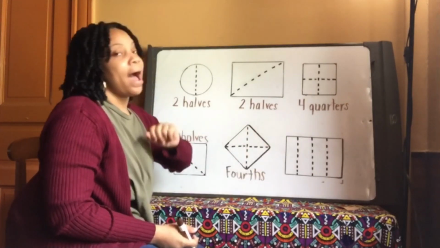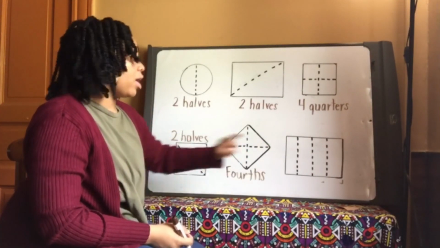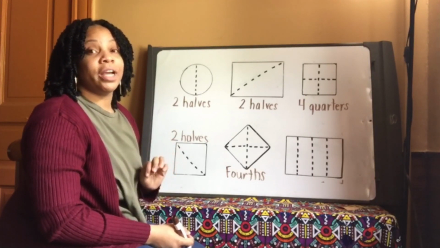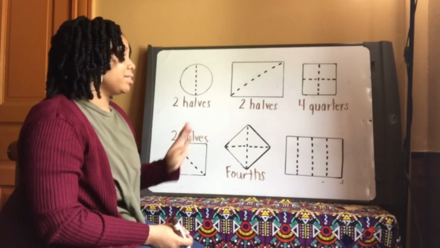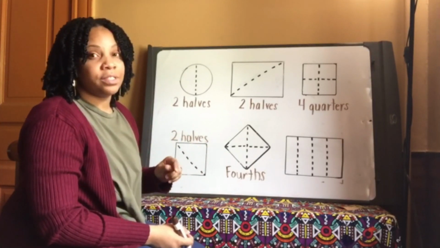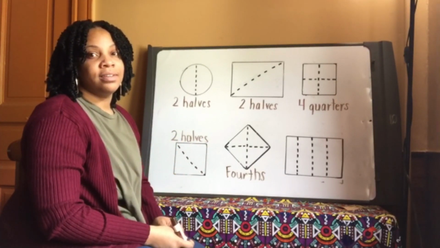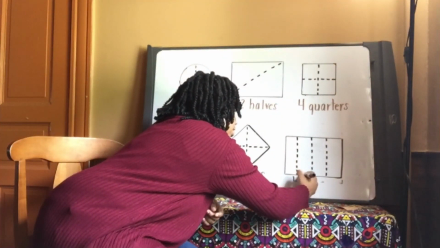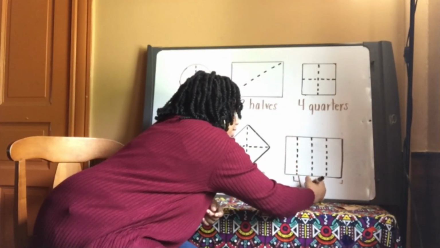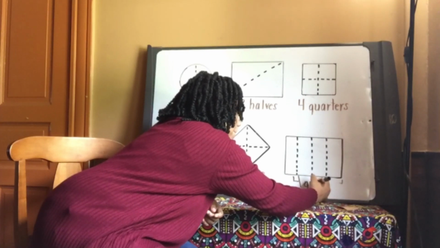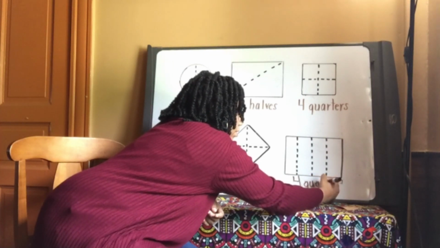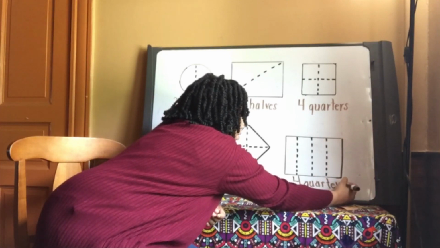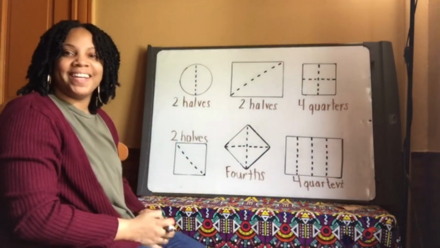All right, so how many equal parts are in this rectangle? 4, very good. Therefore, was it divided into halves or fourths? Fourths, very good. Okay, so there are 4 quarters in this rectangle. Good job, Congo Nation.